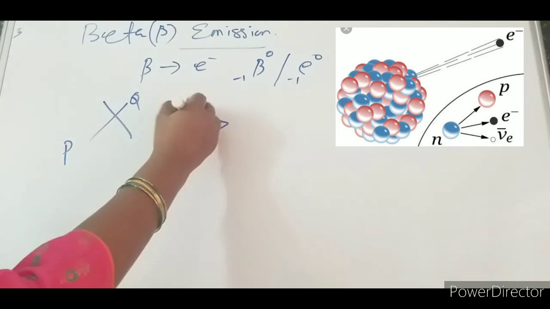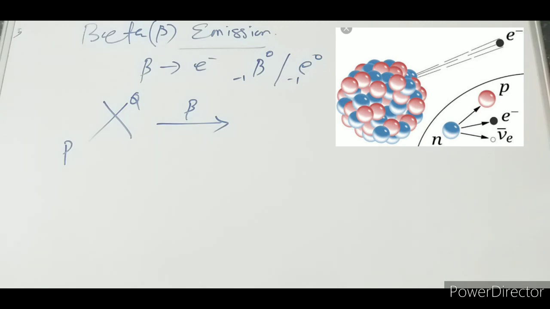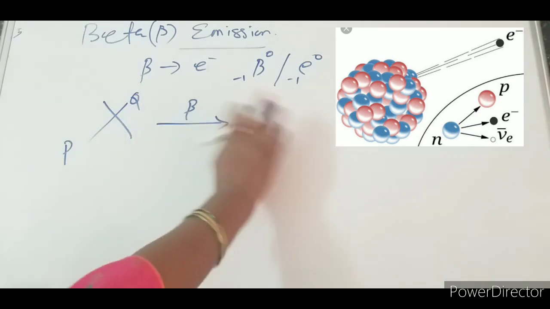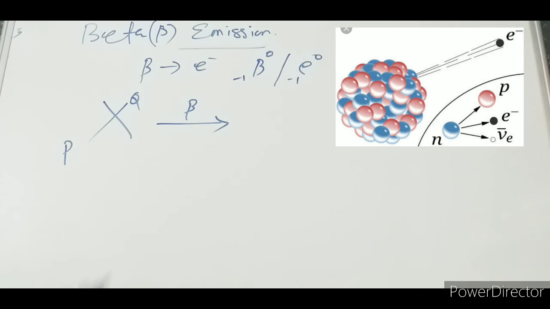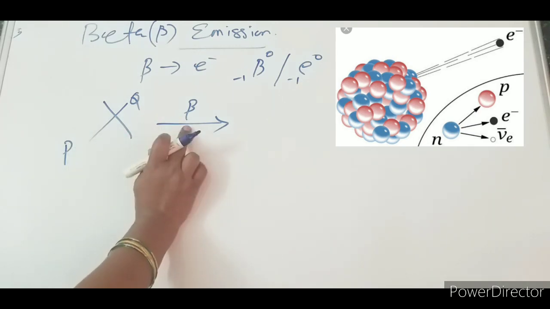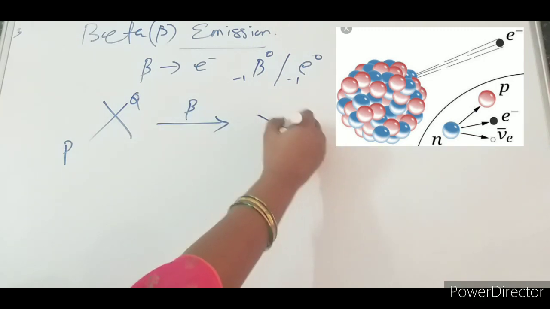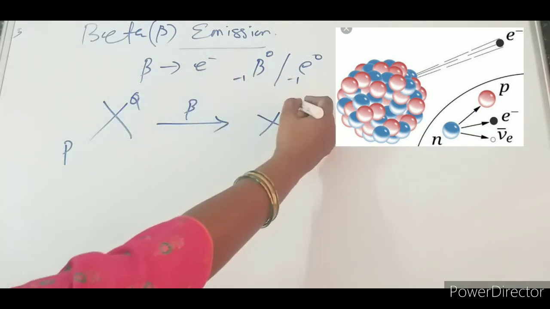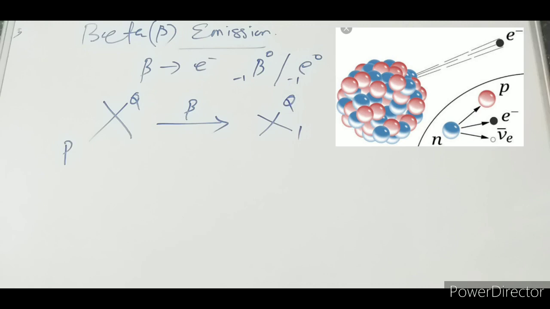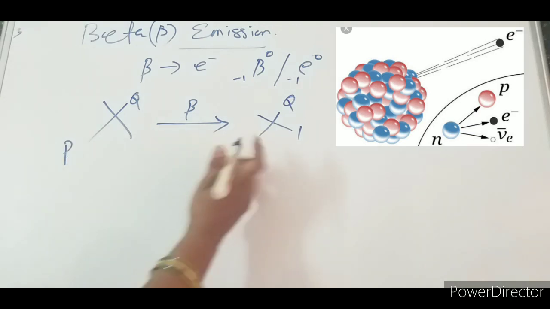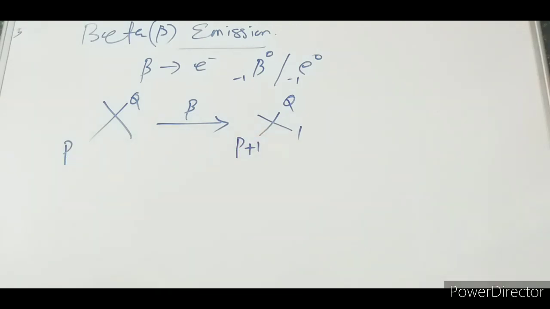When there is a beta emission, I cannot write it like this, but let me explain after that. When there is a beta emission, the atomic mass remains unaffected. There will be no change in the atomic mass, but there will be a one unit increase in the atomic number.